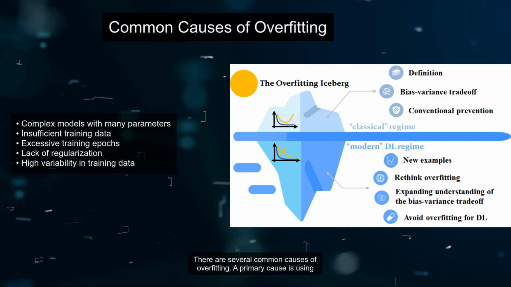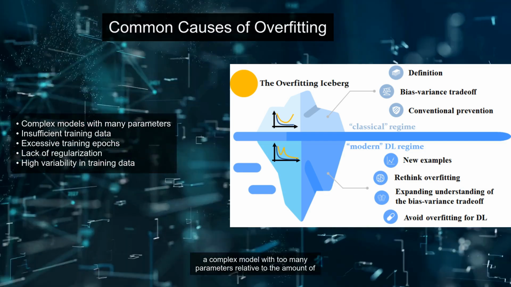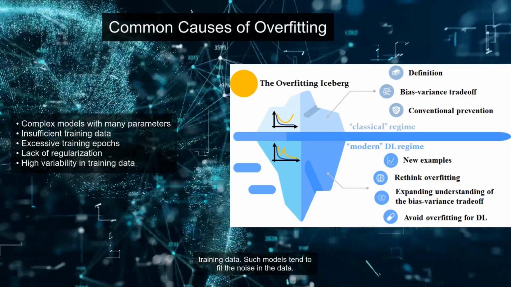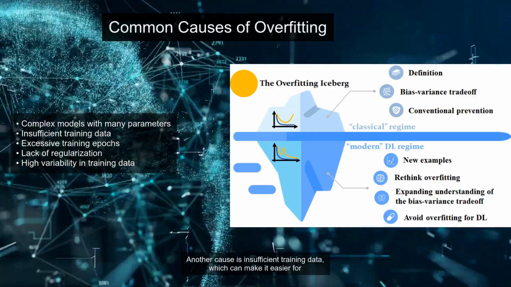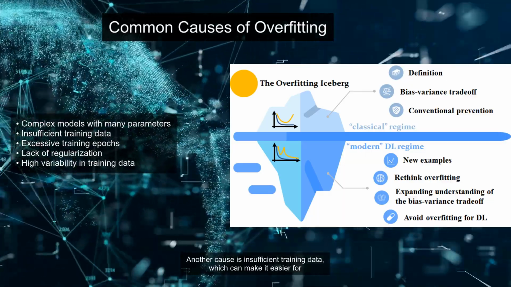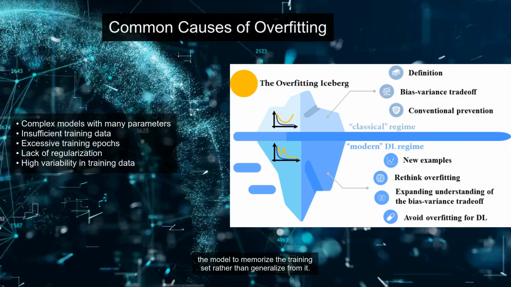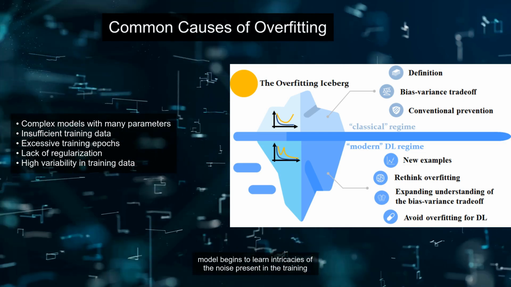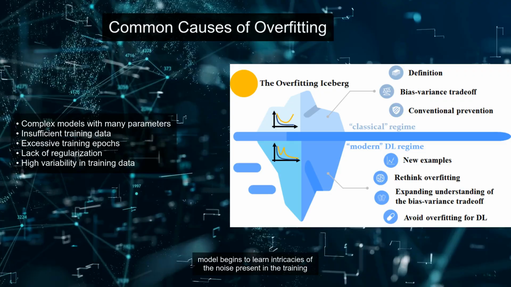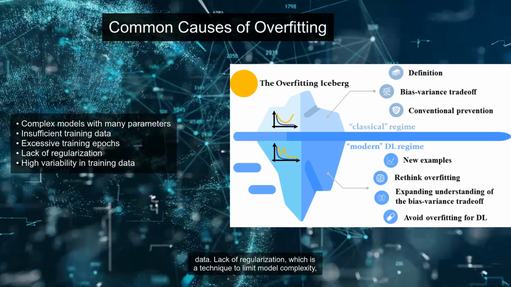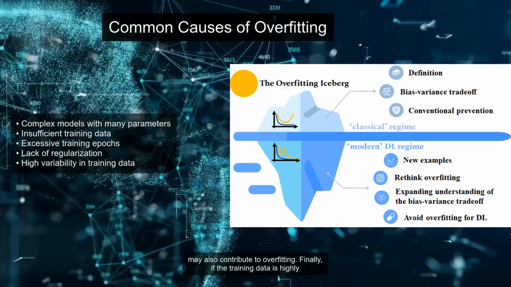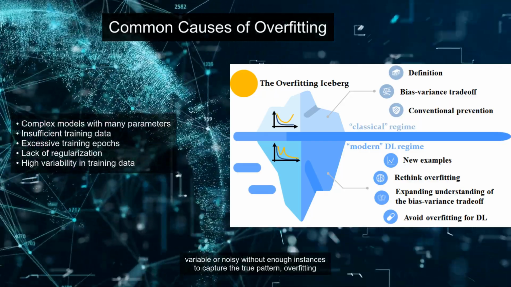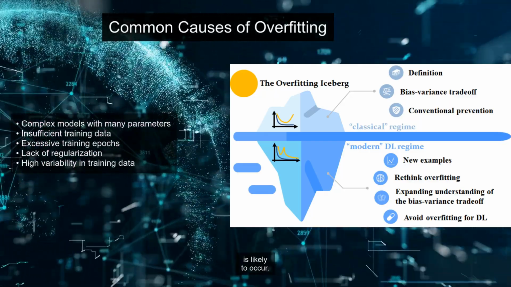There are several common causes of overfitting. A primary cause is using a complex model with too many parameters relative to the amount of training data. Such models tend to fit the noise in the data. Another cause is insufficient training data, which can make it easier for the model to memorize the training set rather than generalize from it. Training for too many epochs can also lead to overfitting, as the model begins to learn intricacies of the noise present in the training data. Lack of regularization, which is a technique to limit model complexity, may also contribute to overfitting.